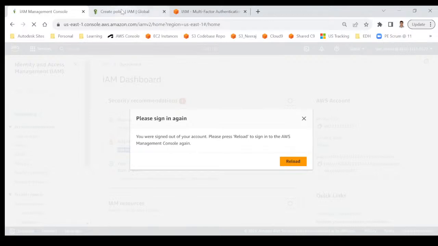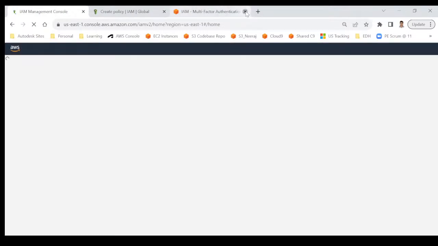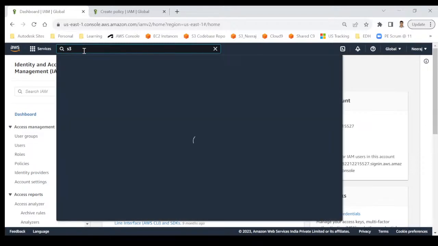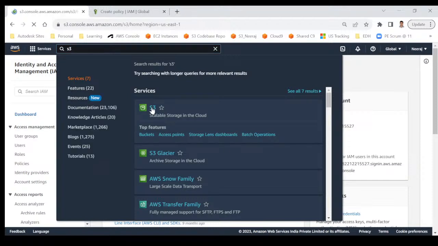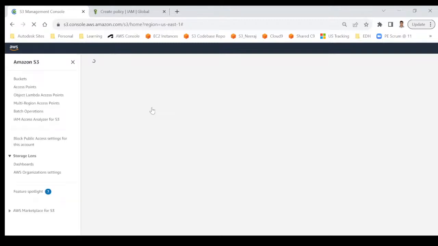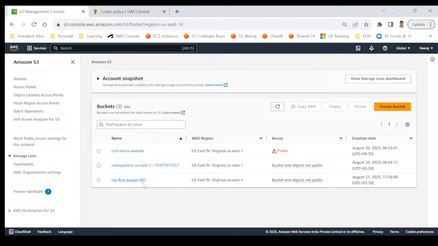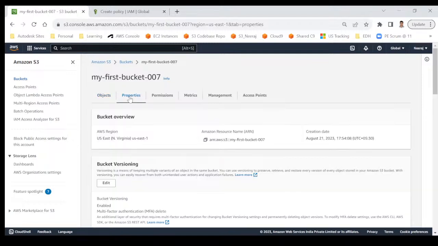Okay, give me a moment. We'll search for S3 and we'll quickly copy the ARN from there. S3. So every bucket has an ARN. ARN is AWS resource name, the complete name of the resource basically. That includes your bucket, your 12-digit account number also. So my first bucket 007, which we created today, and you can click on properties. You will find all the details. ARN is here, this one.